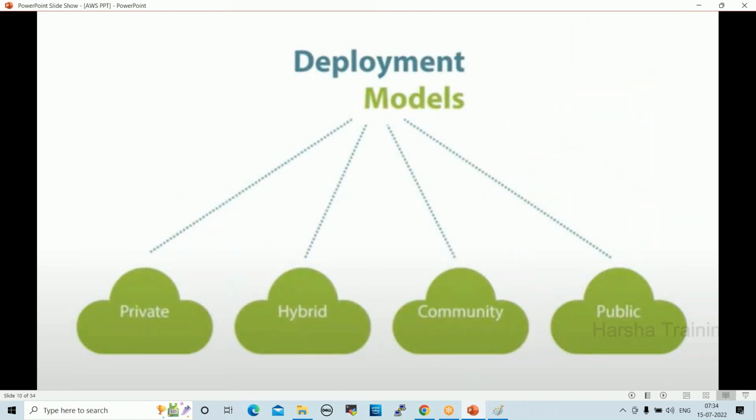Next one. We have four deployment models available: private cloud, hybrid cloud, community cloud, and public cloud. These are the four important models, right? So what is private cloud?